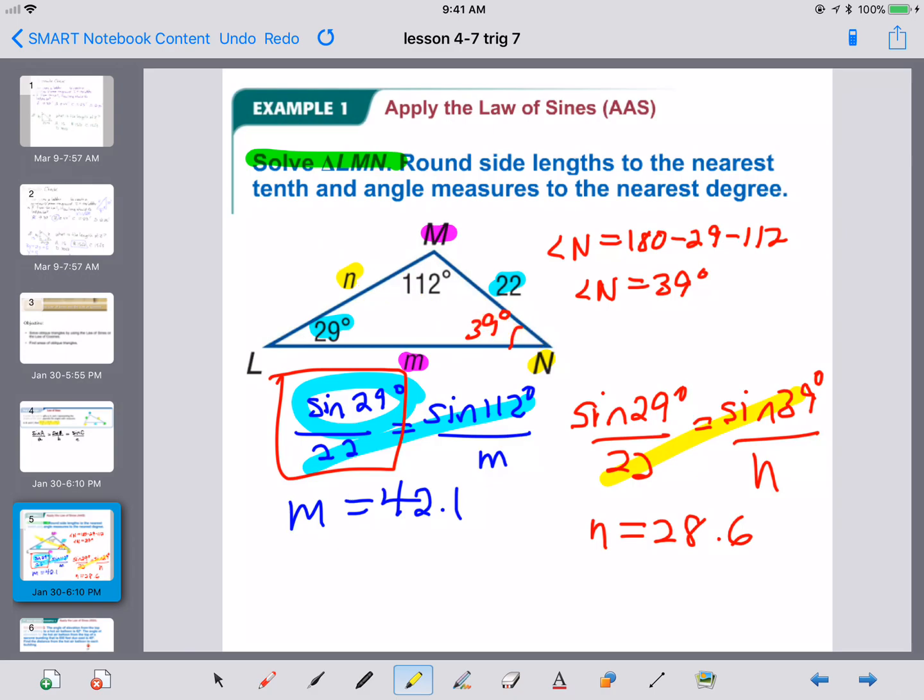It is. Our largest angle, 112, should be across from our largest side, 42.1. It is. So by just looking at that relationship, you can check your work pretty quickly. Because if you mess something up, it will probably show up in that light. It won't work out the way that I just said. So there is example 1.